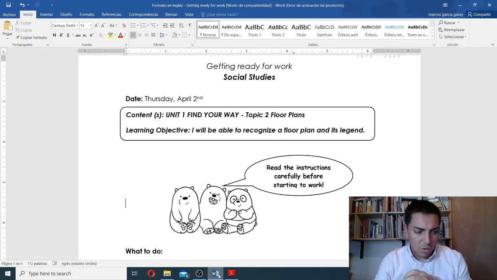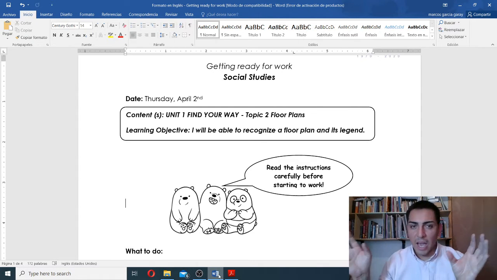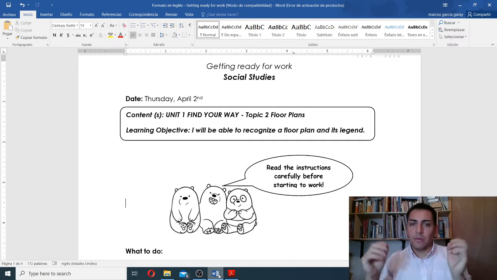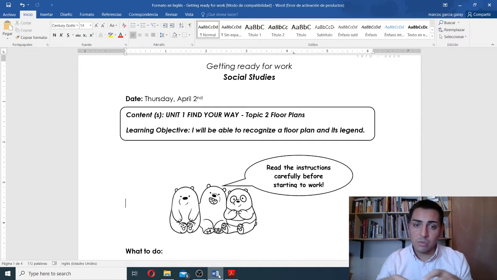I want to know if you remember what we saw in the previous lessons in the week that we had classes. If you remember well, we saw cardinal directions and different geographical elements that we have here around Santiago, right? And in Santiago as well, like the River Mapocho.